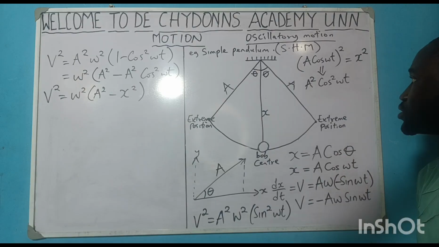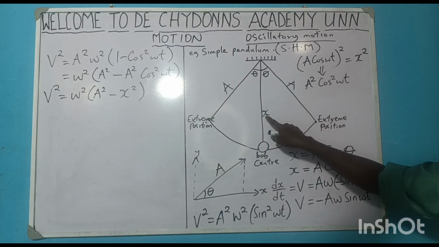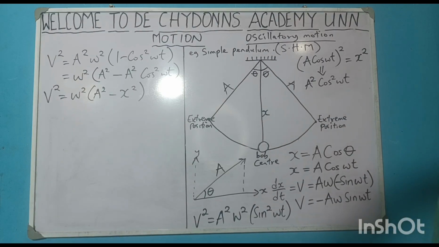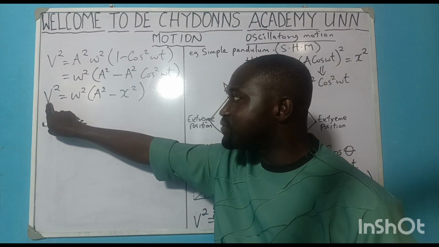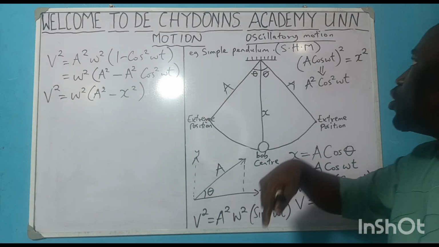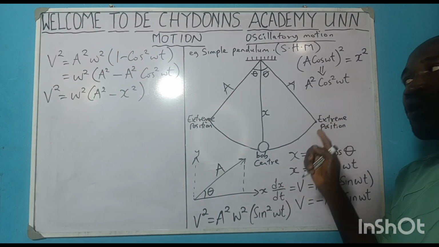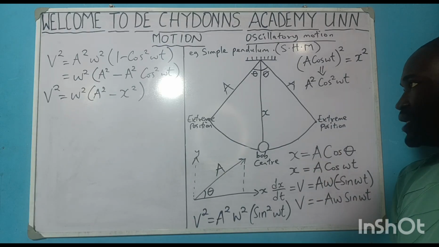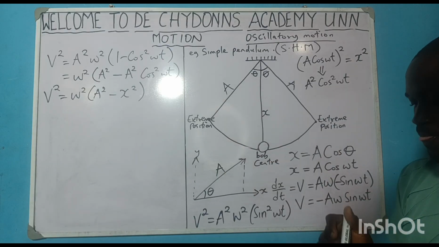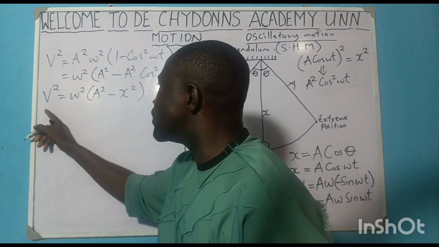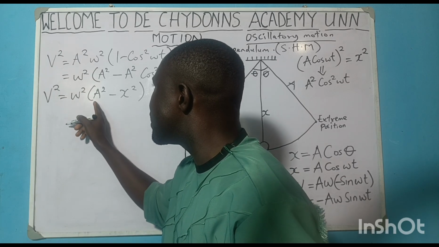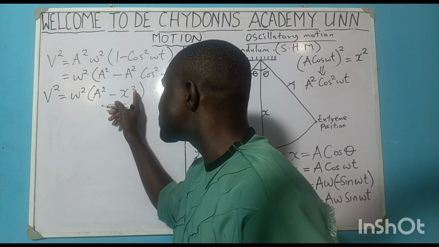Yes, because we have amplitude, we have the displacement, and now this is the velocity. We call this the velocity of a body undergoing simple harmonic motion. That means my v square is equal to w square bracket a square minus x squared.